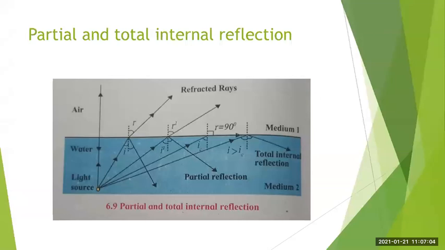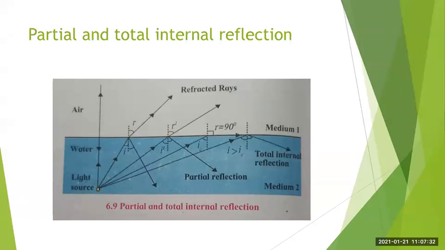Then when light travels from rarer medium to denser medium, it bends towards the normal. Okay, these things we have studied. Now here, as the light is traveling from a denser medium to rarer medium, it will bend away from the normal.